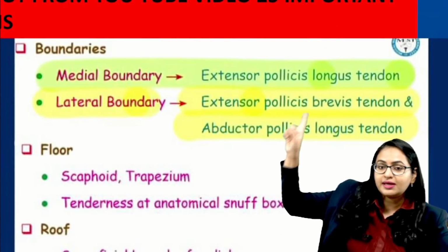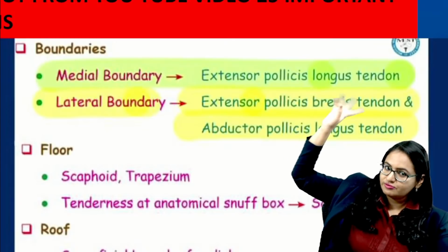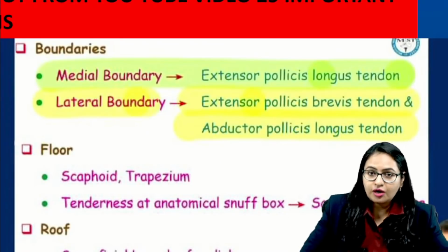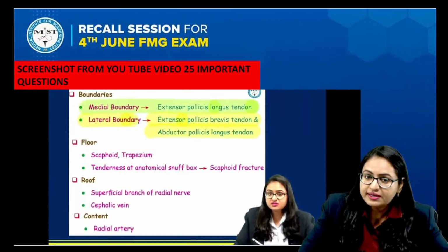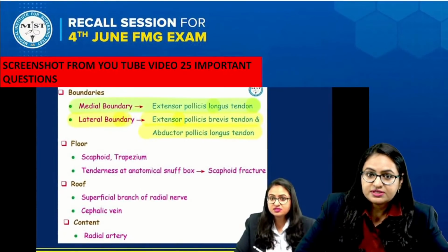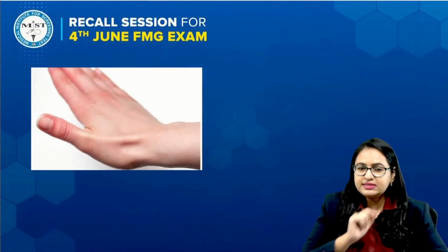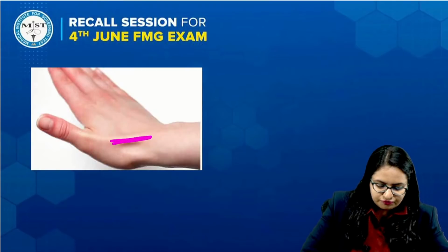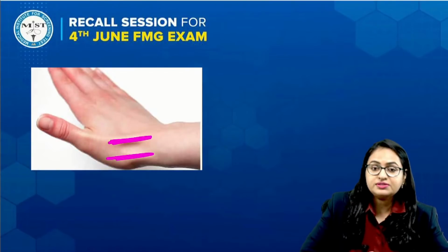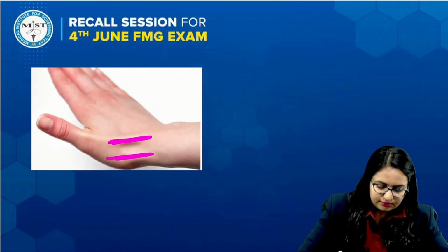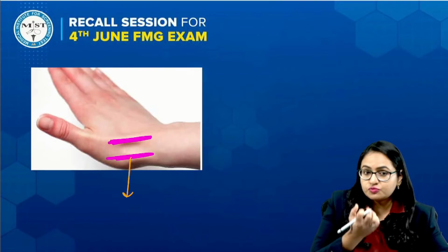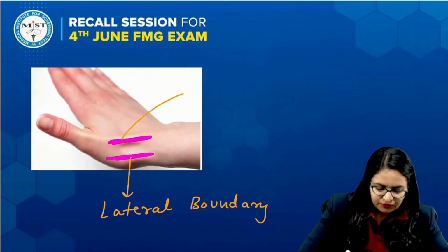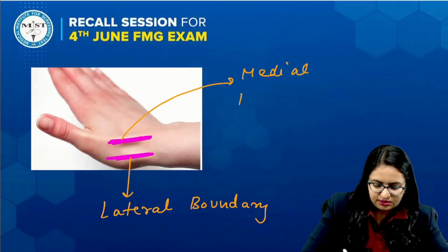The medial boundary is formed by extensor pollicis longus, right? And the lateral boundary is formed by extensor pollicis brevis and abductor pollicis longus. Now you should be able to identify it on the image. In this image of the anatomical snuff box, one boundary is this, another boundary is this. The boundary which is more towards the thumb is the lateral boundary, and this one over here is the medial boundary.